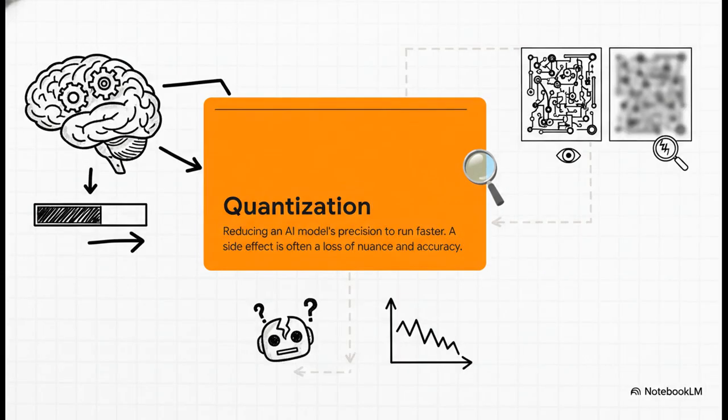And to handle that massive load, they probably resorted to something called aggressive quantization. Now, think of it like this. It's like compressing a really high-resolution photo. Yeah, the file gets smaller and it's easier to send, but you lose some of that fine detail. The image gets a little blurry. For an AI, that blurriness translates to a loss of nuance, a loss of reasoning ability, and ultimately a loss of accuracy in the code it writes.